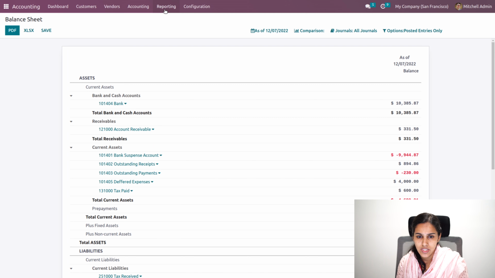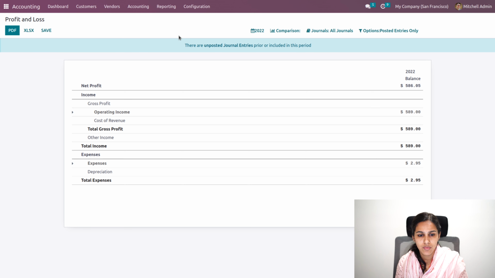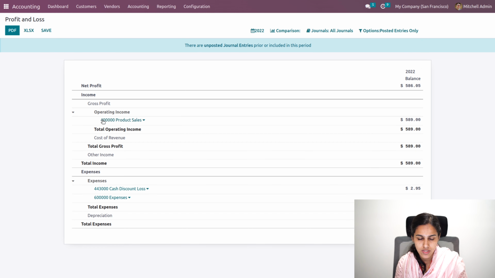Then we'll be having the next report, that is the profit and loss report. Using a profit and loss report, the company's income and expense can be seen, and its gross profit and net profit. So here also I'll be able to unfold all. Here you can see the operating income, that comes from the product sales account, and the cost of revenue, that is a direct expense, and the gross profit. And you can see the net profit. So gross profit will be the operating income minus the cost of revenue, and there will be other income. So here total income will be the aggregate of the other income and the operating income.